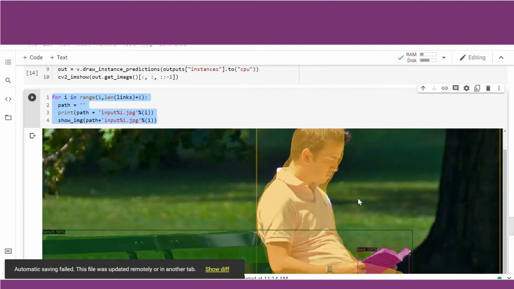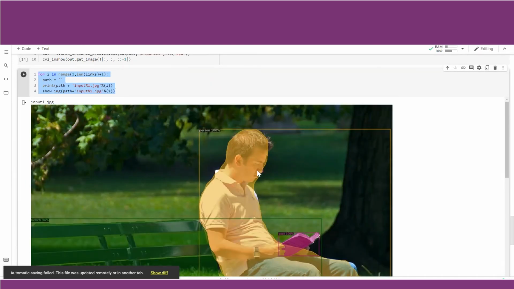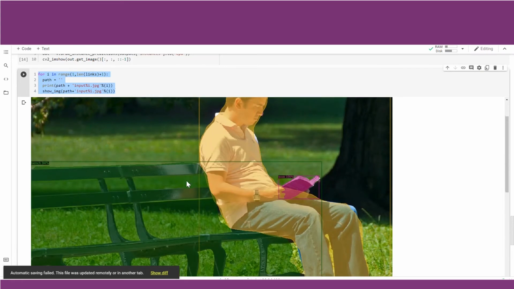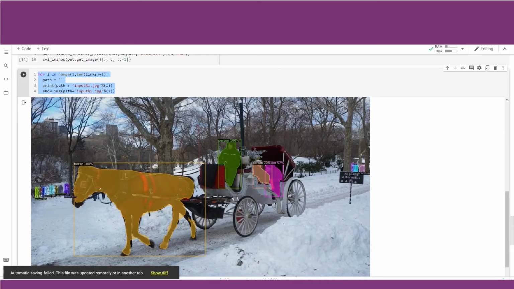Let me minimize or zoom out of it. So if you see here, person 100%, it has detected this person with 100% accuracy. The book has been detected. The bench has been detected. Similarly, here, if you check the different classes like the horse, the person moving here, the person sitting here, and the person moving here.